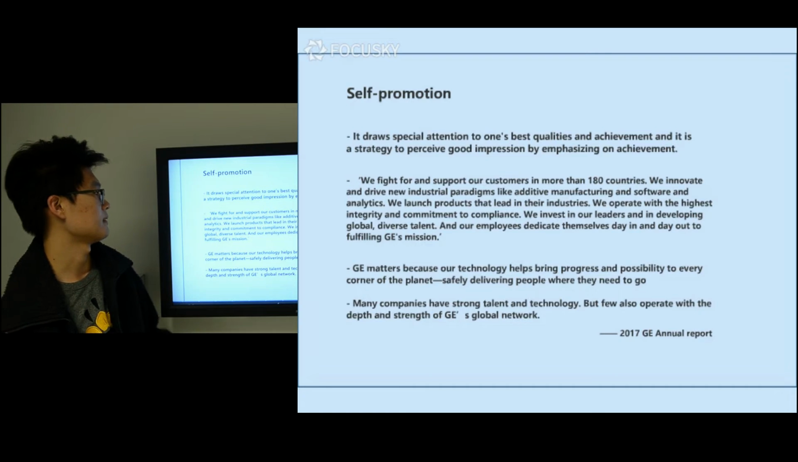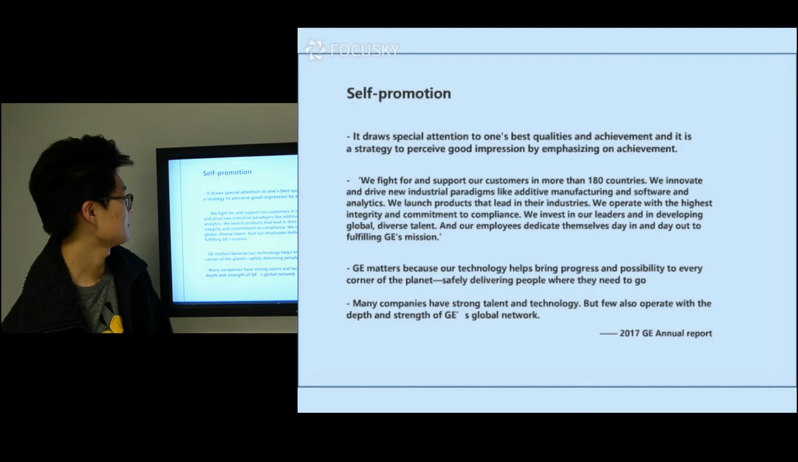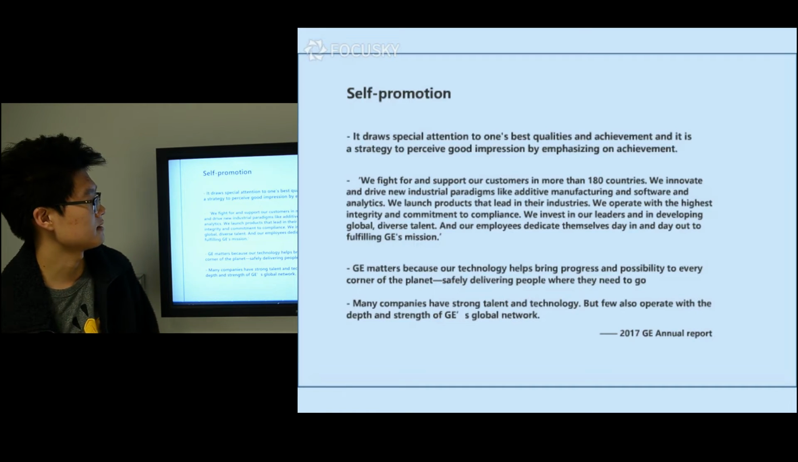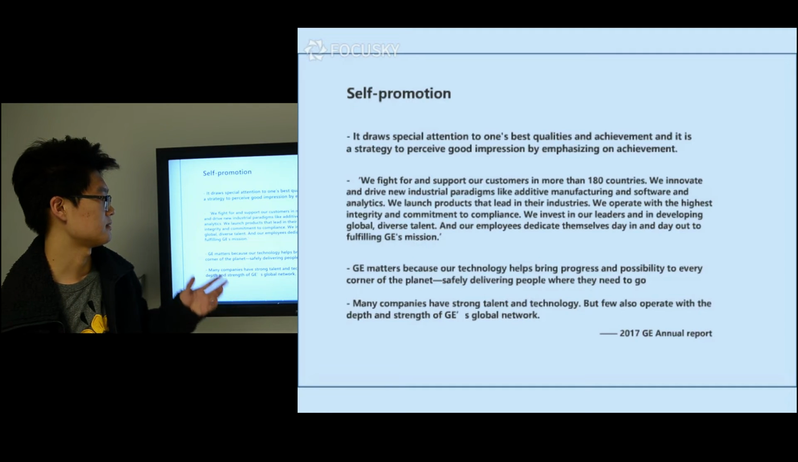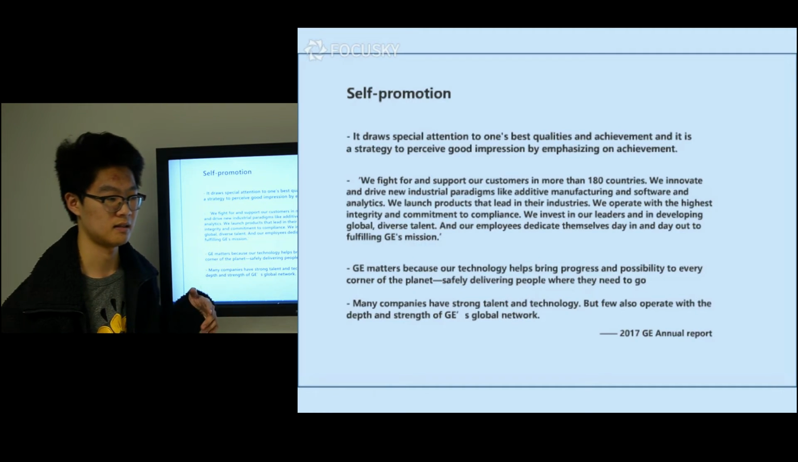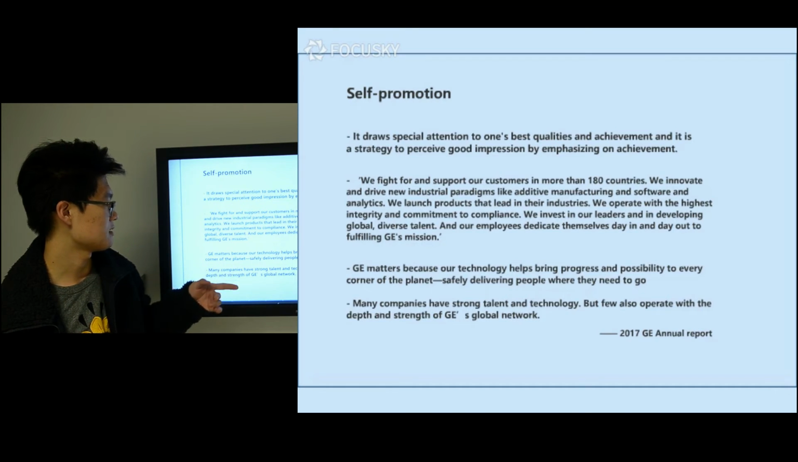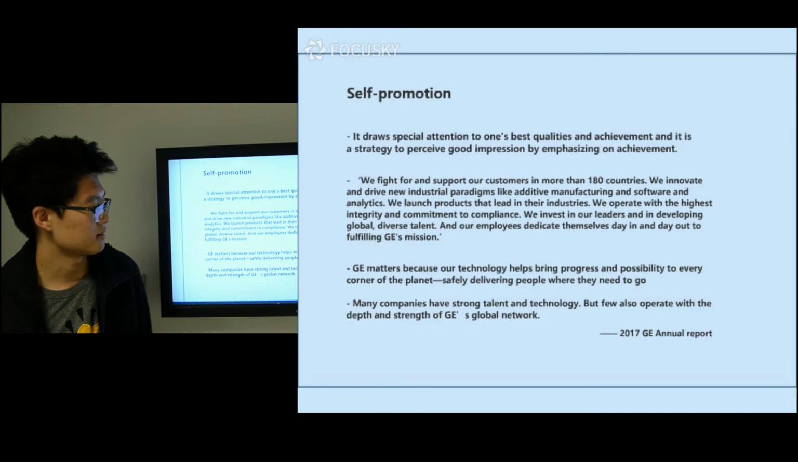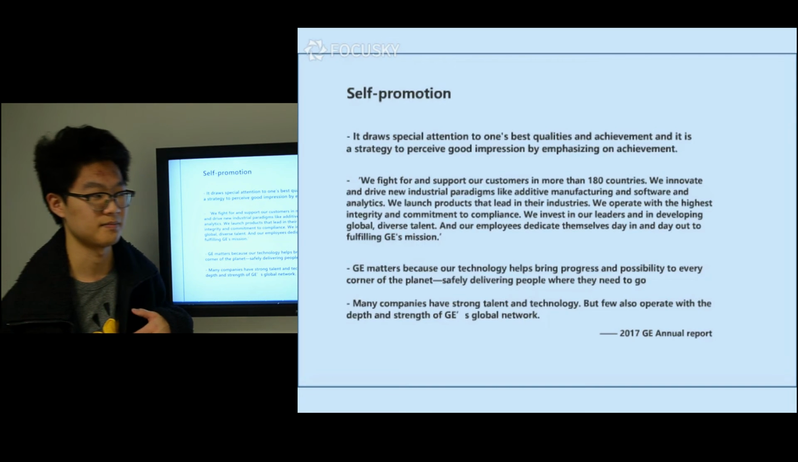As evidence, in the 2017 GE annual report: we fight for and support our customers in more than 180 countries. We innovate and drive new industrial paradigms, like additive manufacturing and software analytics. They just tell their strengths in the industrial sector, and GE matters because our technology helps bring progress and possibility to every corner of the planet. The whole, it's a really big picture.